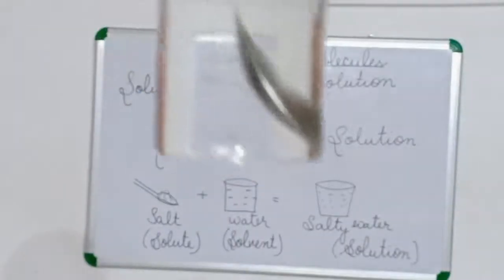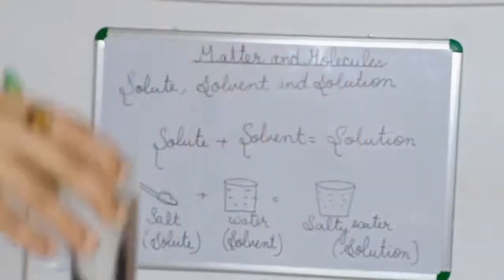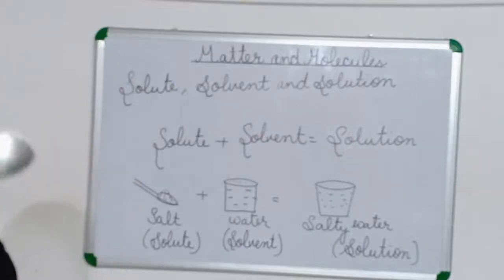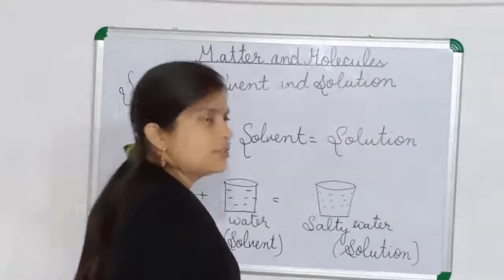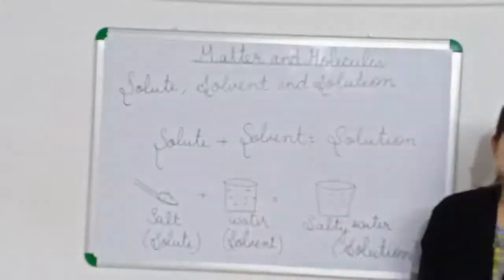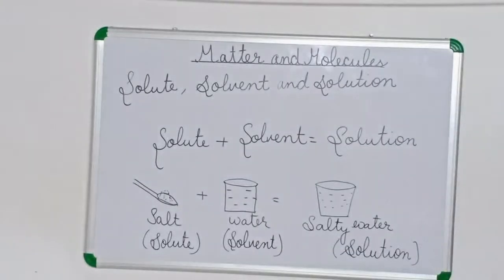There was the salt here, but now I have dissolved it in water. So that solid is known as solute, okay? The solid that dissolves in liquid is called solute.